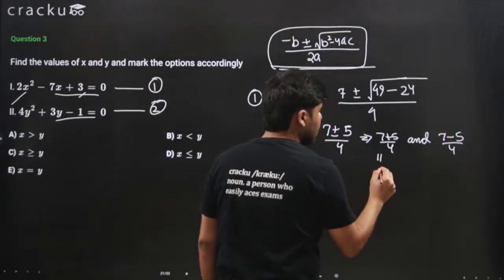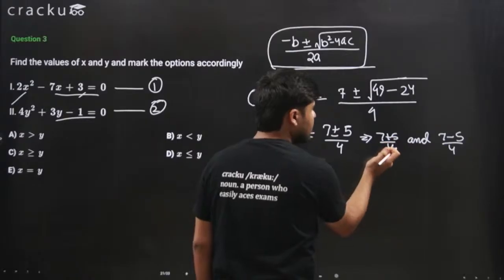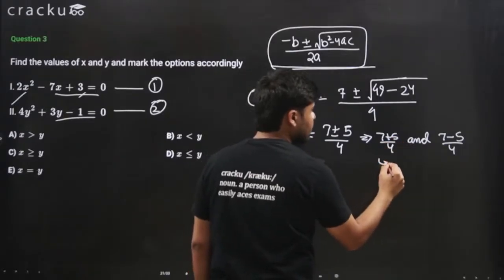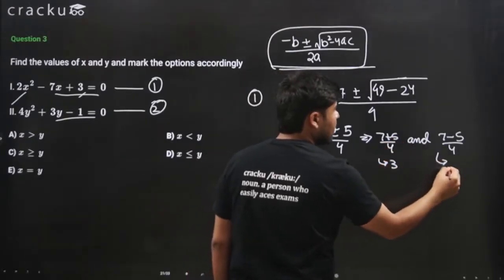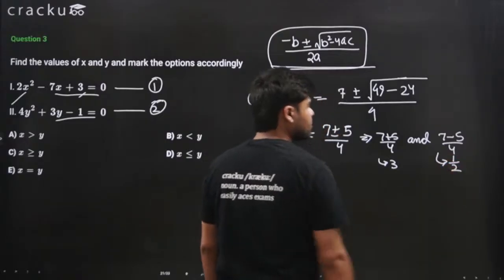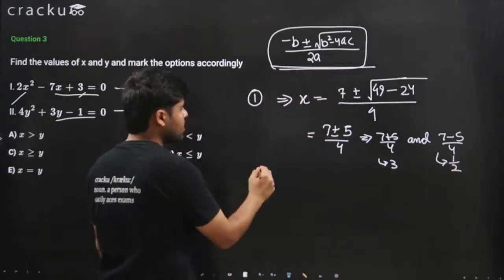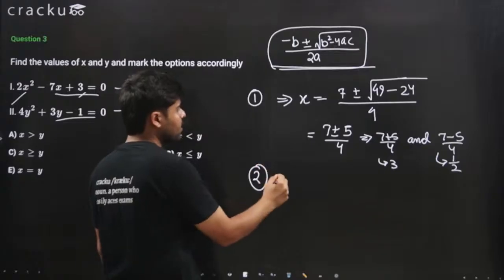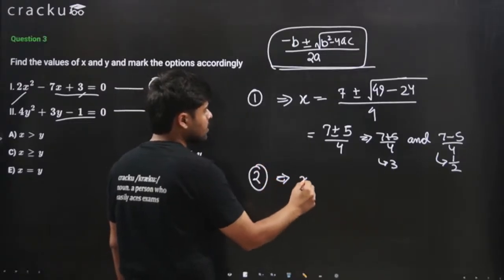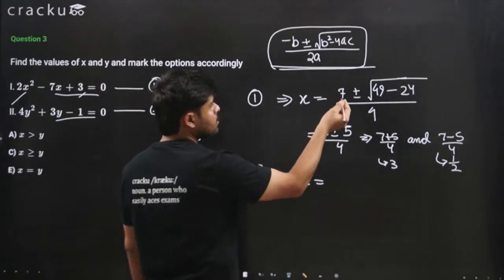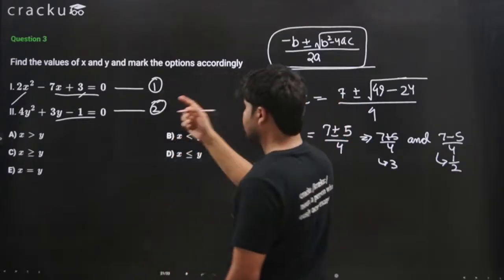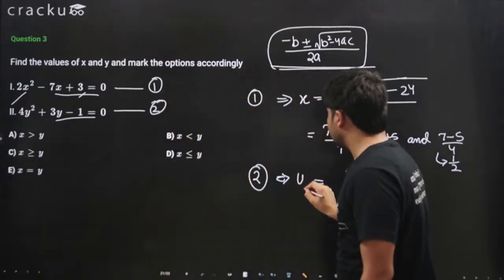This will be 12 by 4, which is 3, and this will be 2 by 4, which is 1 over 2, right?